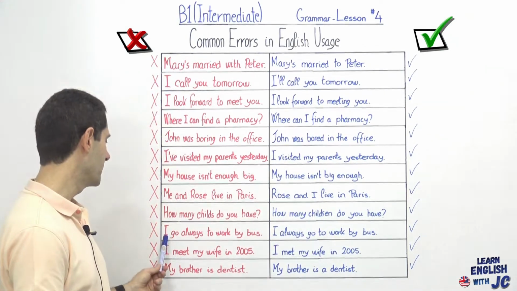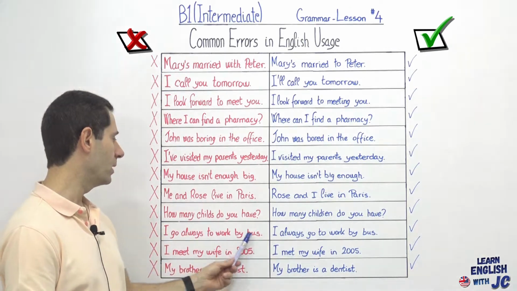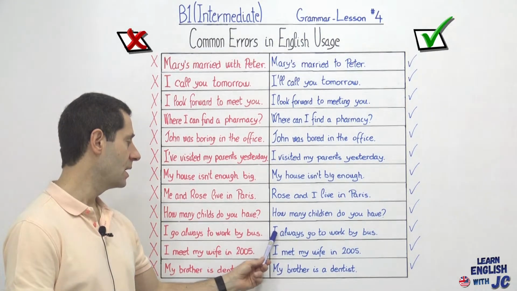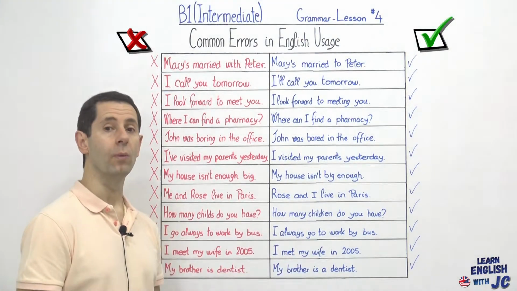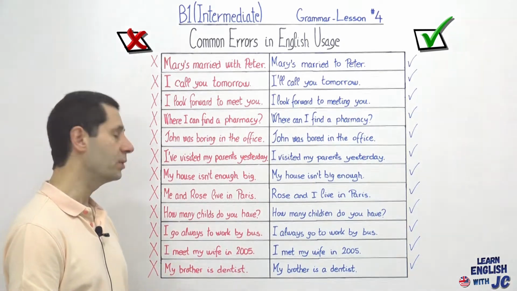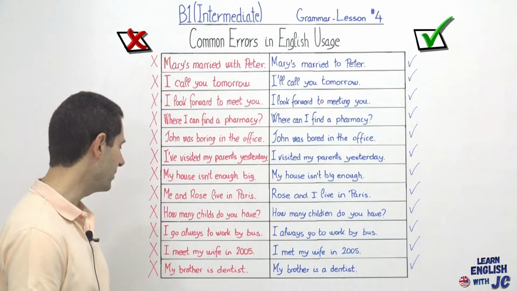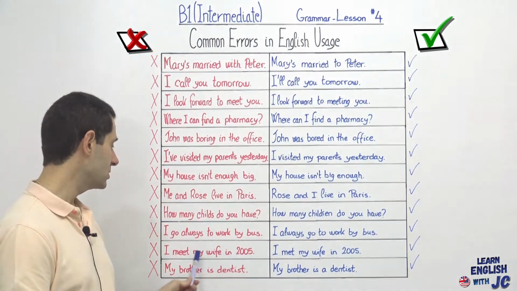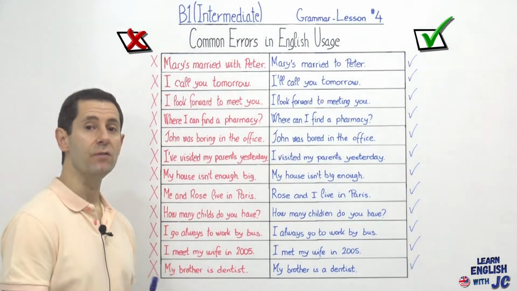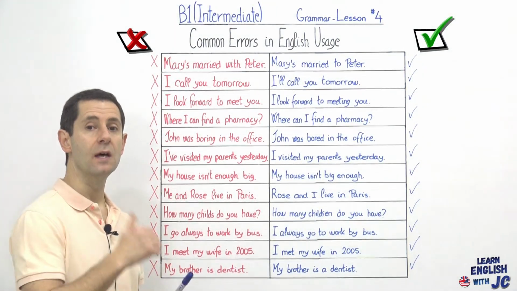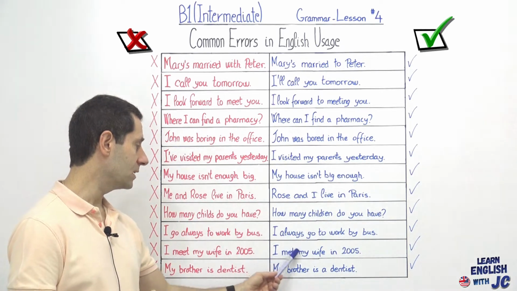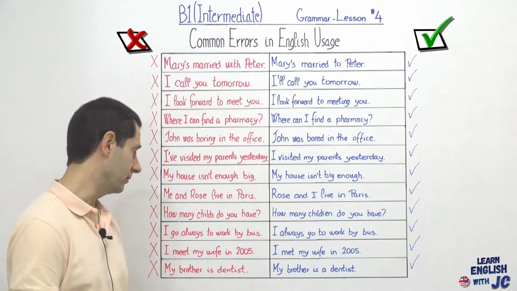Okay, next one. I go always to work by bus. Once again, the adverb goes before the verb, and it becomes, I always go to work by bus. Okay, next one. I meet my wife in 2005. Now this is in the past, so the verb is met, because as you remember, the conjugation of the irregular verb meet is meet, met, met, and it becomes I met my wife in 2005.